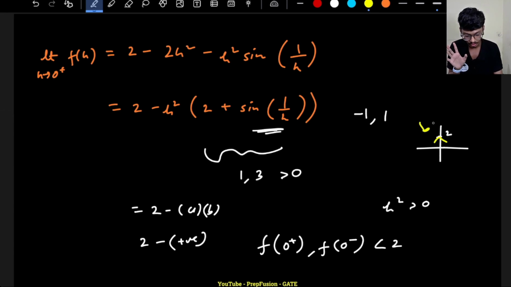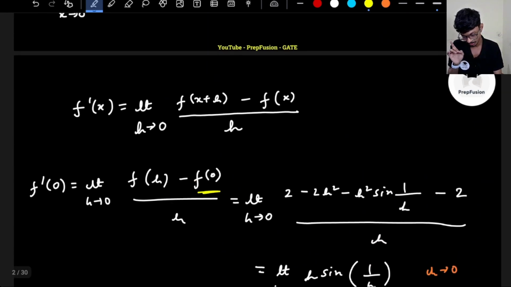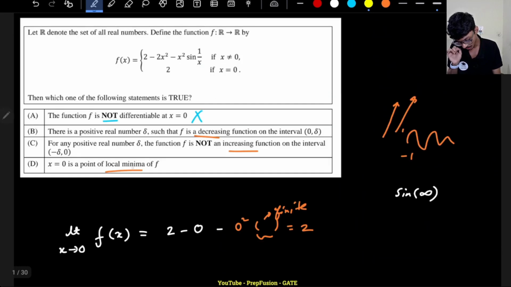That means it is a local maxima. It is not a local minima. So here it is a local maxima, not minima. So this option is also incorrect. Option A is also incorrect. Now only B and C are left.